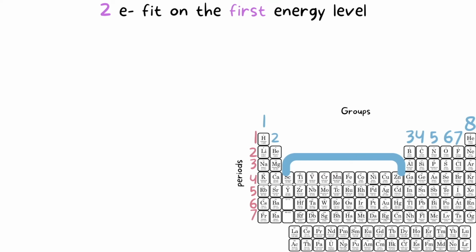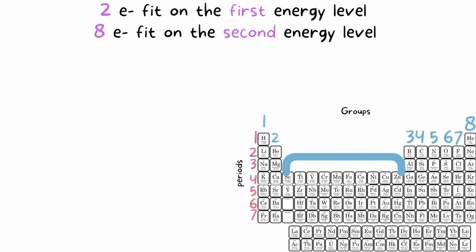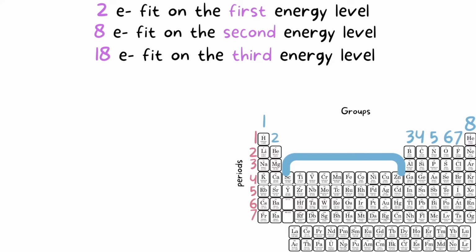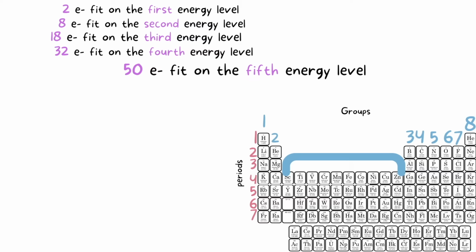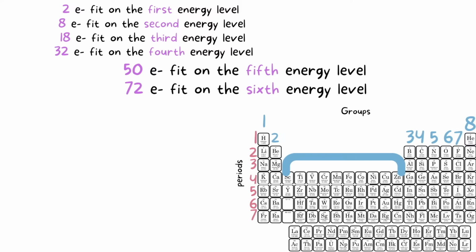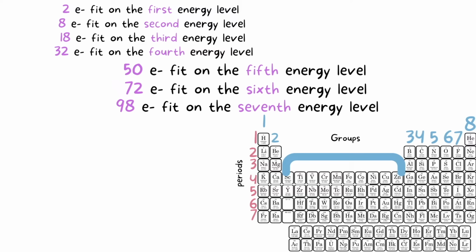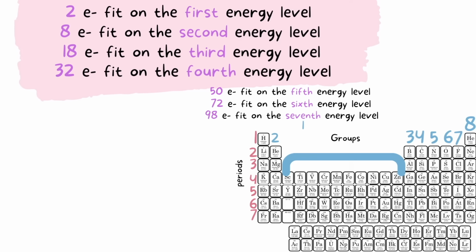Okay, so with that being said, these are the rules to how many electrons can fit in each shell. We've gone over a few, like 2 electrons in the first shell, 8 in the second shell, 18 in the third shell, 32 in the fourth shell, 50 in the fifth shell, 72 in the sixth shell, and 98 in the seventh shell. So mostly you just have to worry up to energy level 5 because most questions are asked regarding the elements that go up to energy level 5.